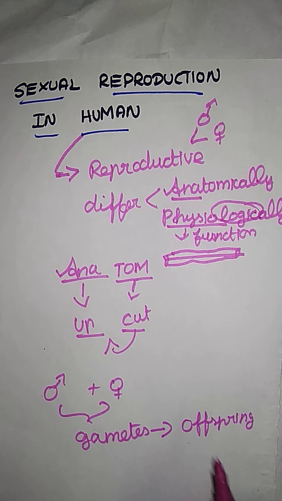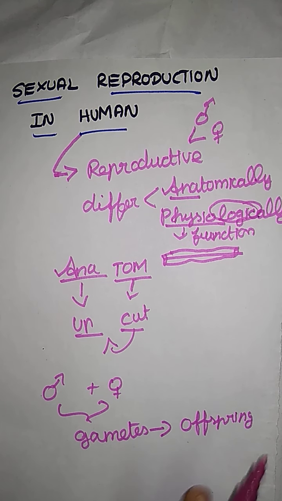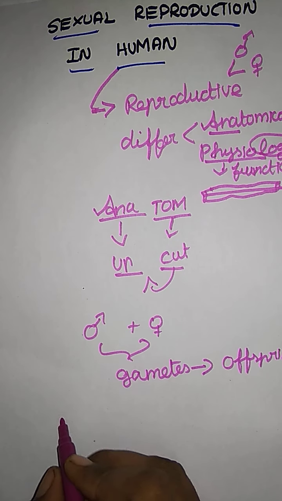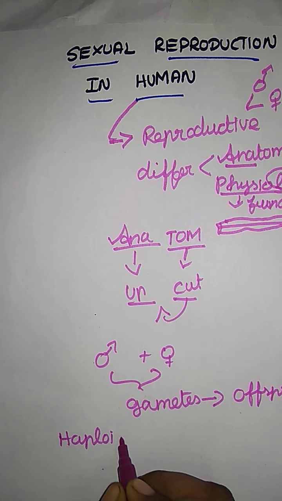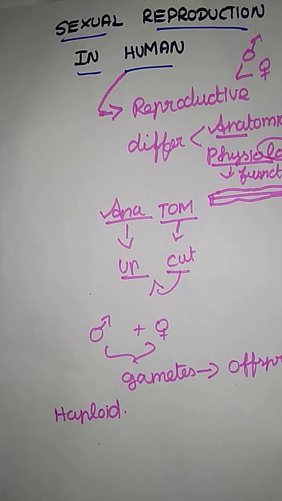That is a baby. Sexual reproduction involves the fusion of a haploid set of chromosomes to form a diploid. There is a difference between haploid and diploid.